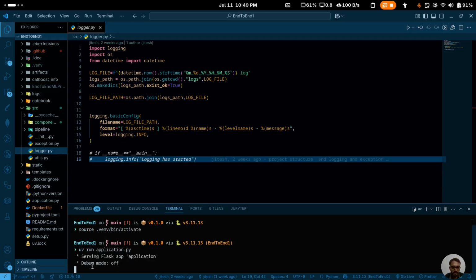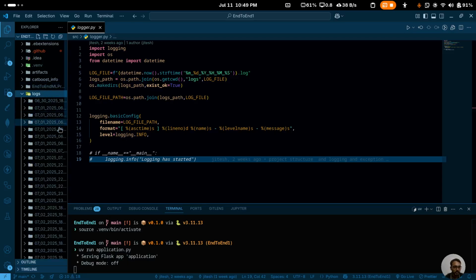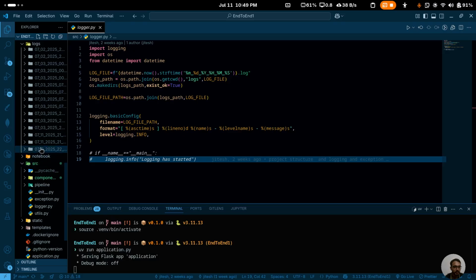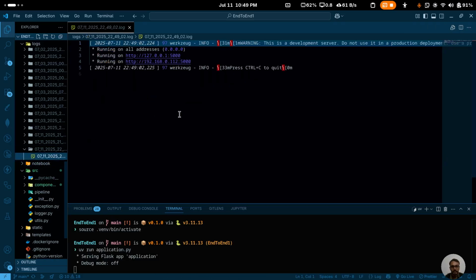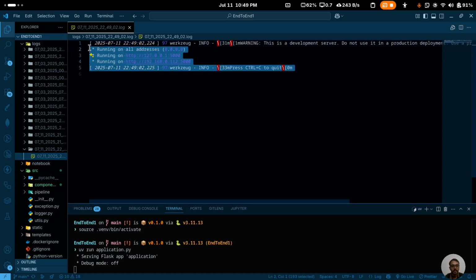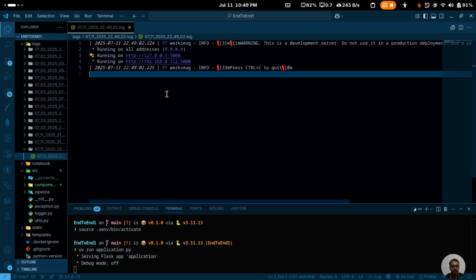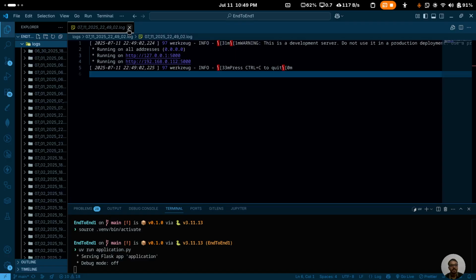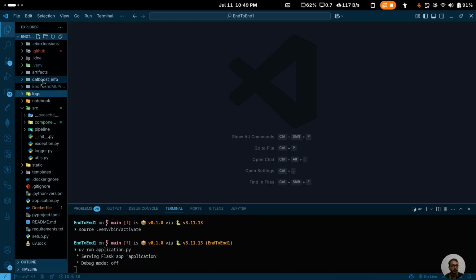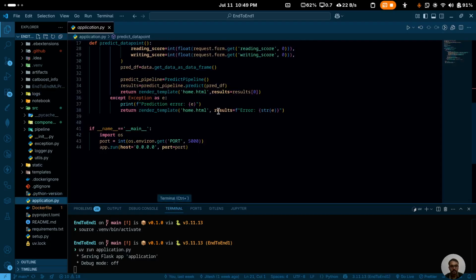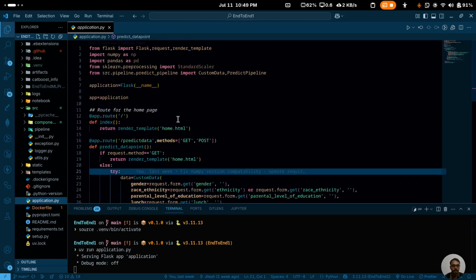As you can see, the project has been started over here, and if you go to the logs file, the logs file will be having this, you can see. So this has been started already, and you can see the port number and everything is written over here. So we need not consider this. I was just showing how the logs are working. And I will just go over here and we'll see how the project is performing.